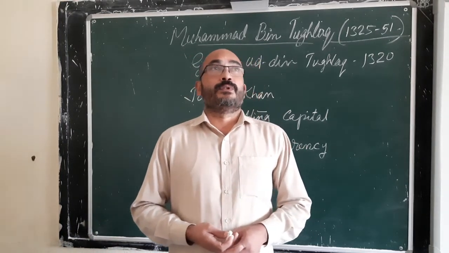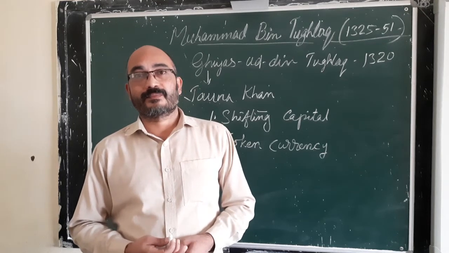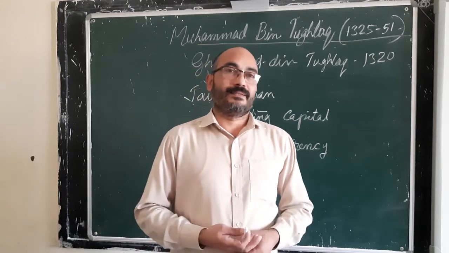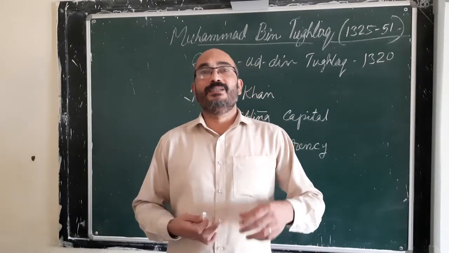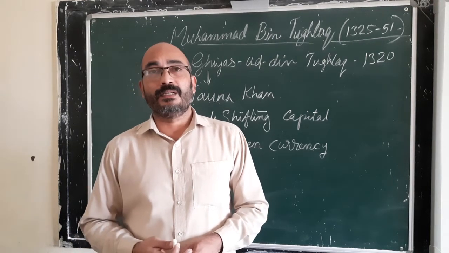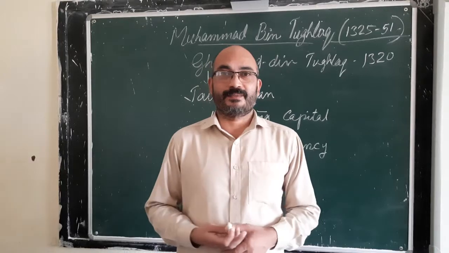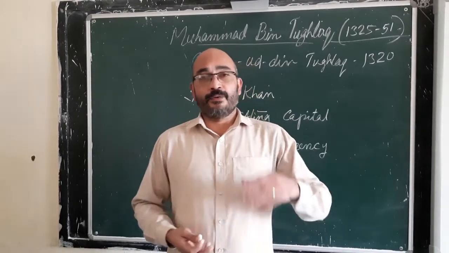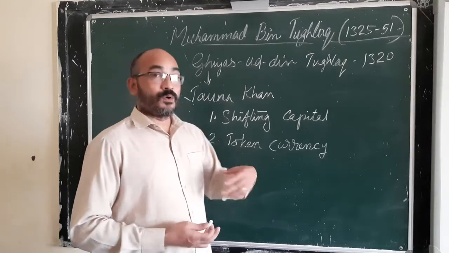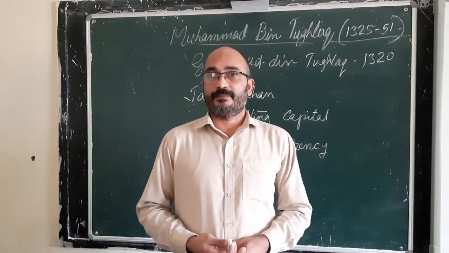Then the Sultan, this time also, found his foolishness. He again ordered to stop the minting of copper and bronze coins. This also created much confusion. And finally, this token currency, or copper coins, that reform also was a failure.